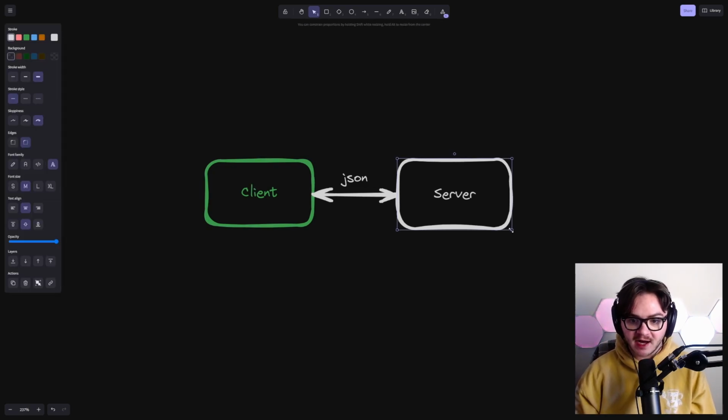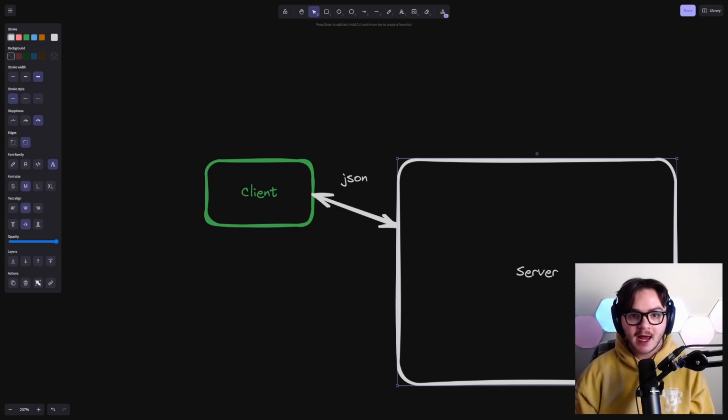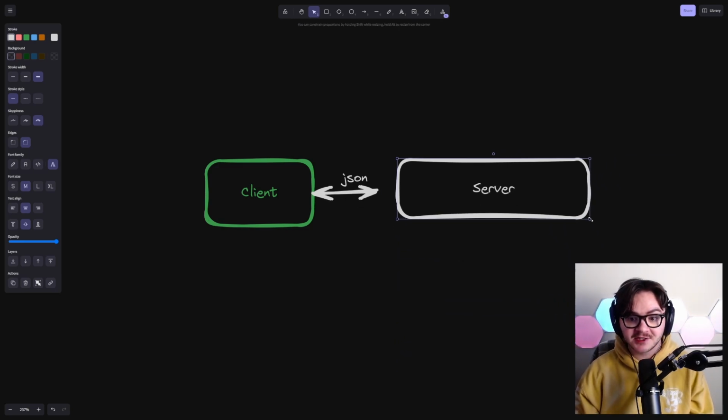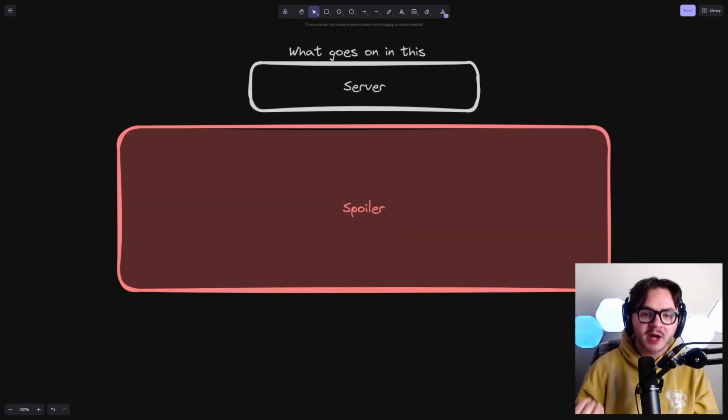And sure, over time, the server is going to become bigger and bigger, and we're going to run into problems. And we're going to talk about that. But you shouldn't worry about this on day one. You shouldn't worry about having this problem. You shouldn't ask yourself, what am I going to do when I have 1 million users if you don't have one? What's going on in this server?